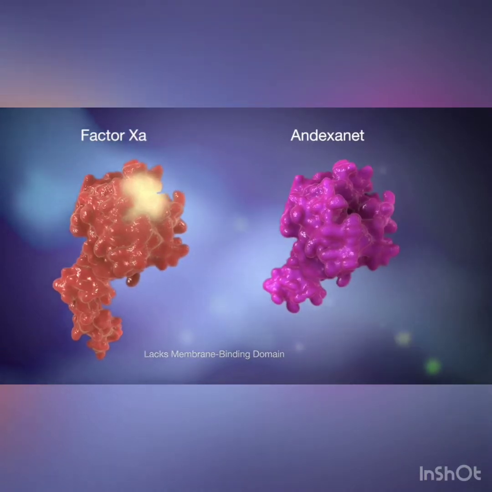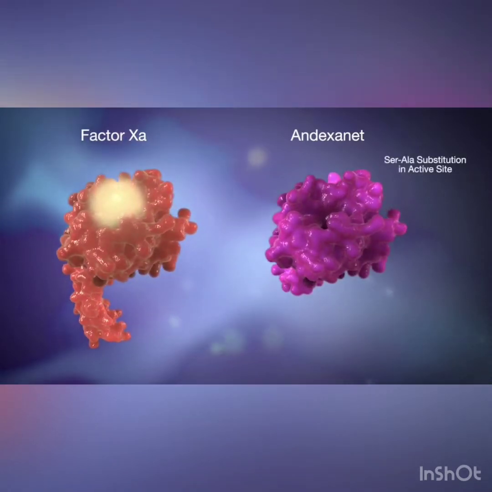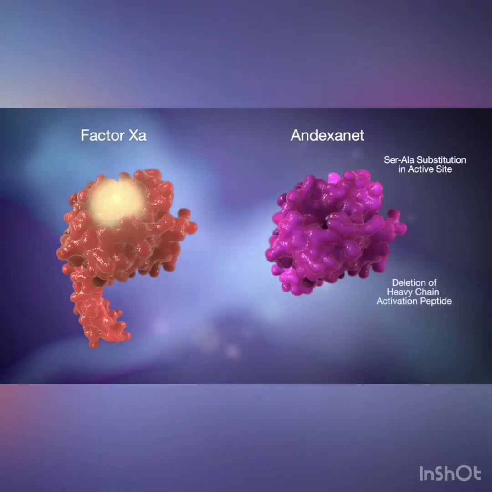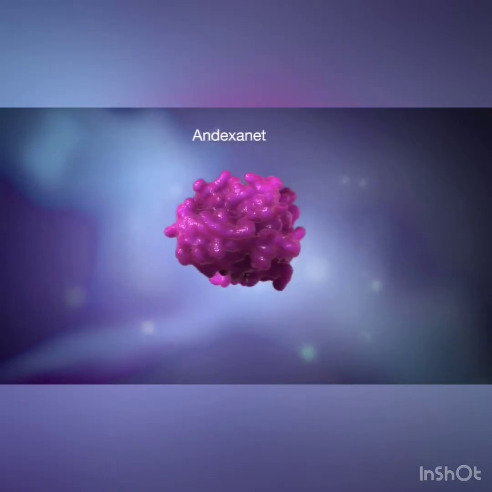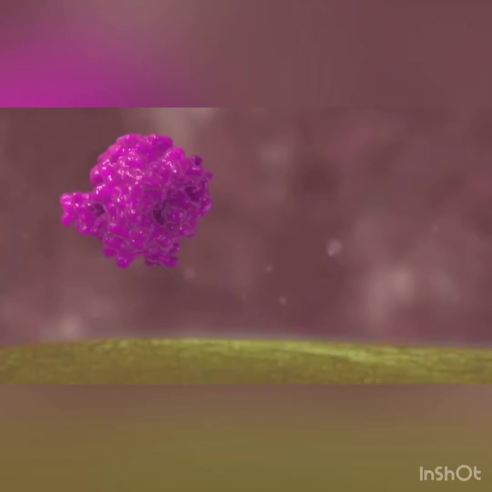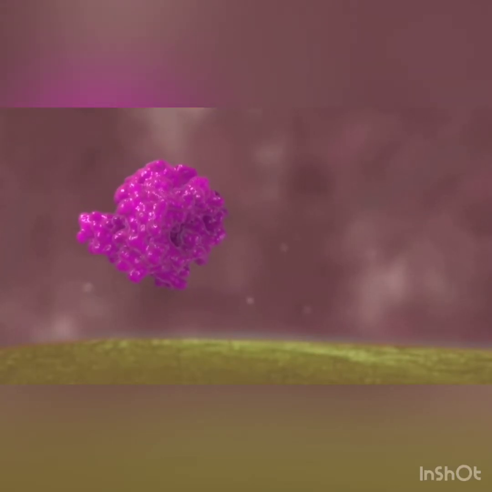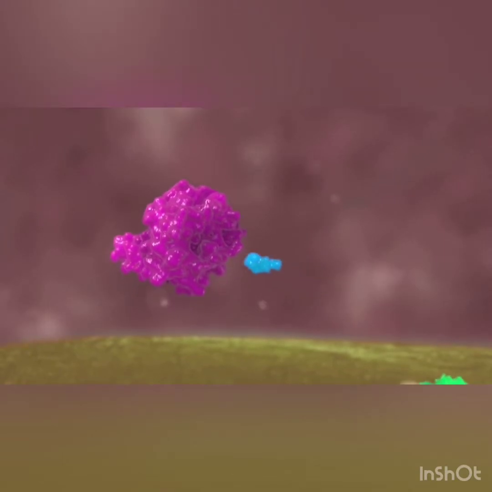on the platelet surface. Andexanet also features a serine to alanine substitution in the active site and a deletion of the heavy chain activation peptide that is present in native factor 10. Thus, andexanet lacks pro- or anticoagulant activity on its own. The mechanism of action of andexanet is based on its capacity to function as a decoy factor 10a molecule.